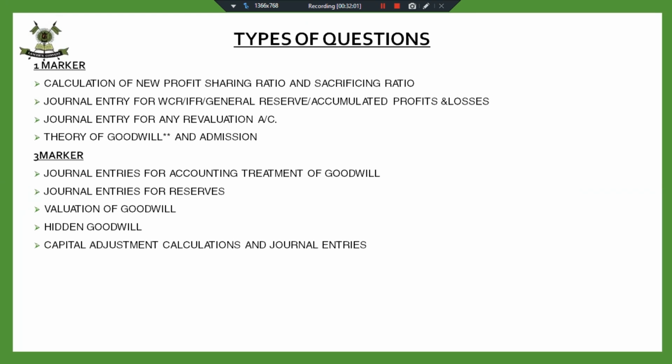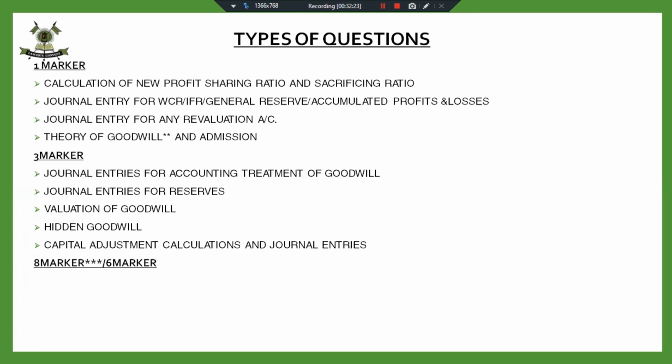Then capital adjustment we have not done, but there can be a 3 marker question on journal entries of capital adjustment. This will be covered at the last. This will be the last topic we'll be covering in this chapter. Fine. Then 8 marker question. This I have marked it very important. This is definitely going to be there in your paper.